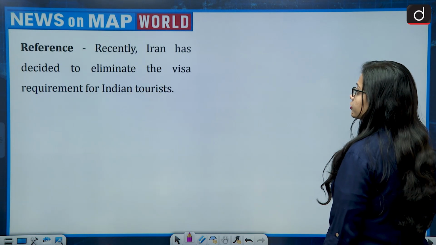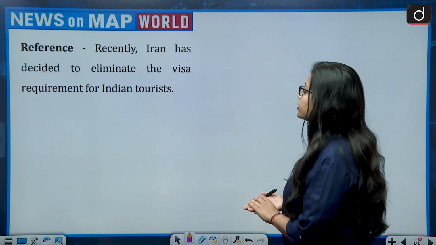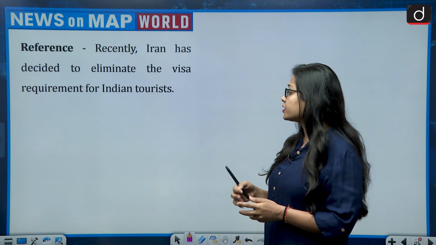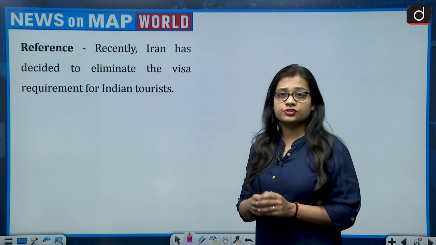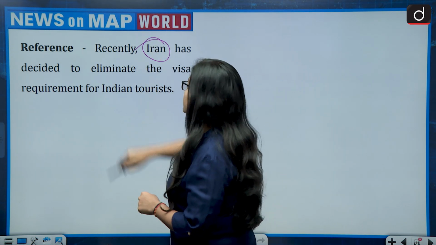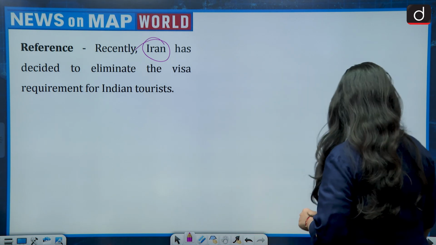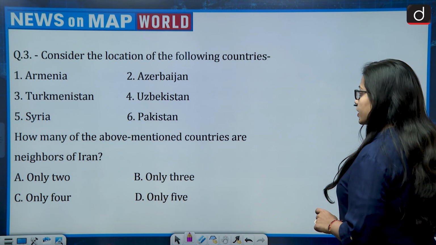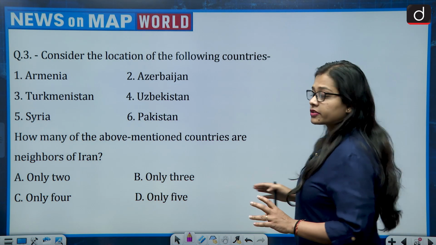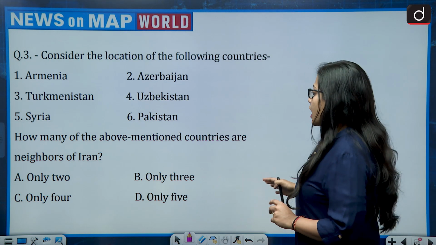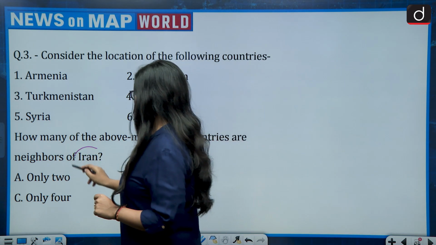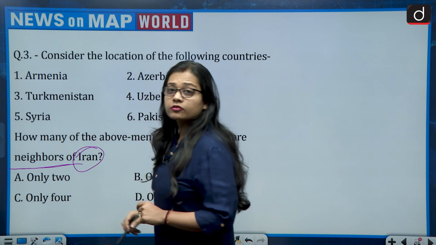Now moving on to the third question. The reference for the third question says, recently Iran has decided to eliminate the visa requirement for Indian tourists. Now this brings Iran to the news. Now looking at the question, consider the location of the following countries. There are 6 countries given in the options. How many of the above mentioned countries are neighbors of Iran?